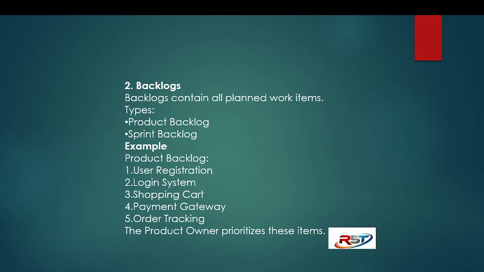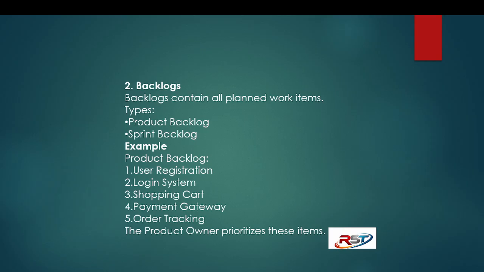The next one is backlogs. Backlogs contain all planned work items, which we already discussed. Under backlogs there are types: one is product backlog and the next one is sprint backlog.